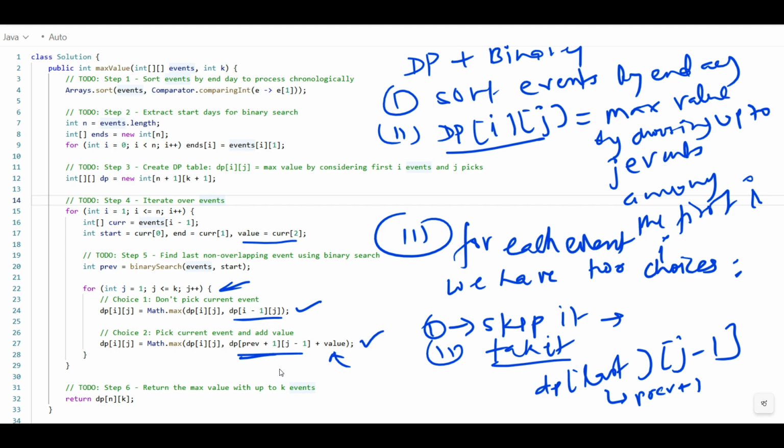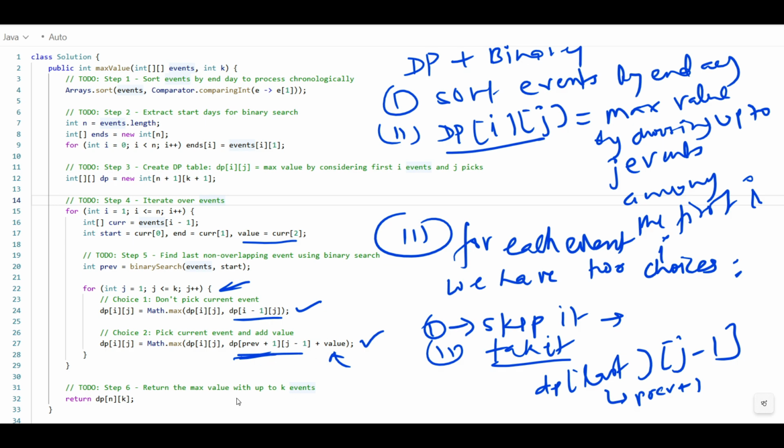Understand? Means we find the non-overlapping event that we get from binary search, and then we add the value at i to dp at last, j minus 1.